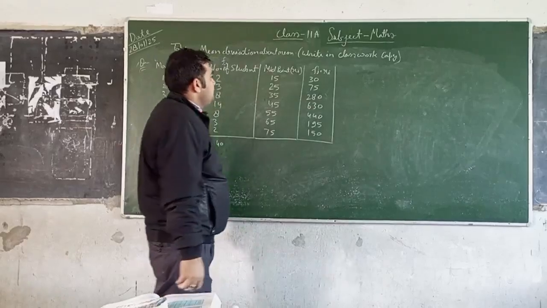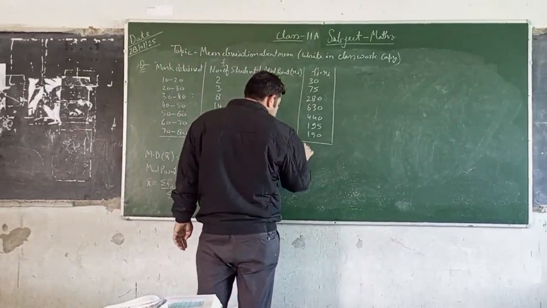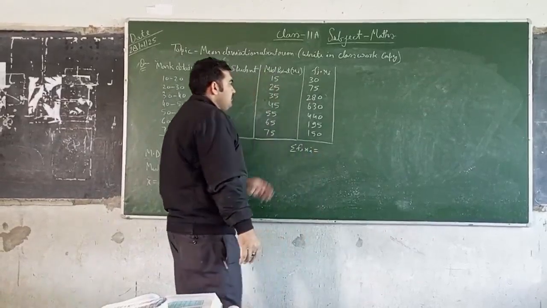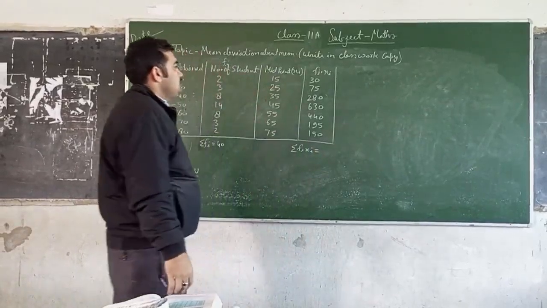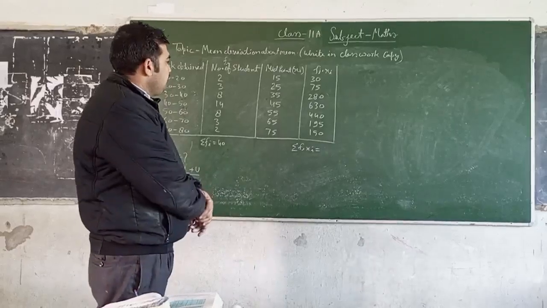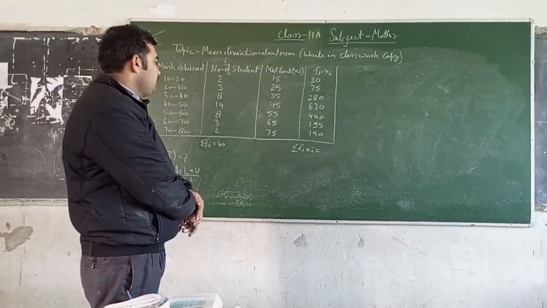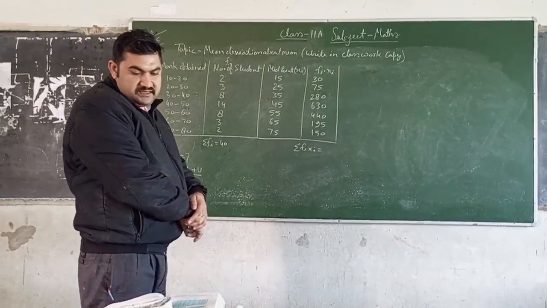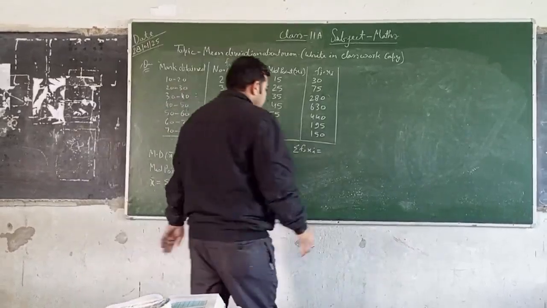And again sigma fi xi, sum of all entries: 30 plus 75 plus 280 plus 630 plus 440 plus 195 plus 150, and this is 1800.